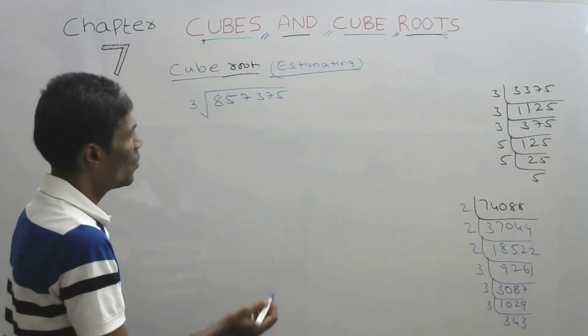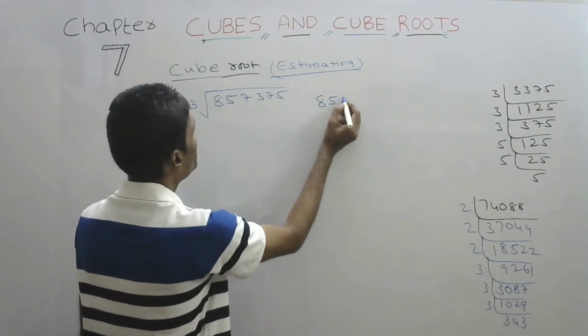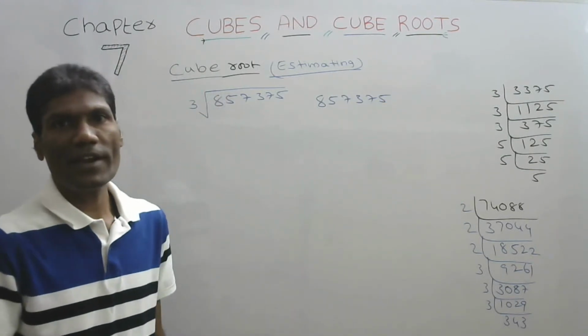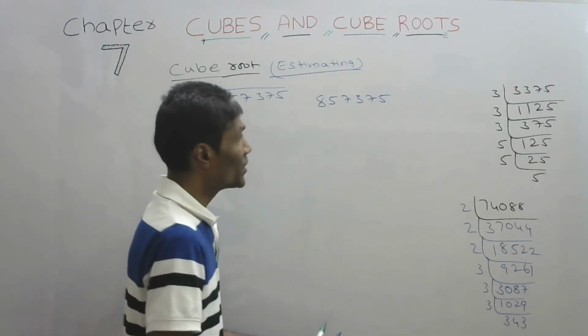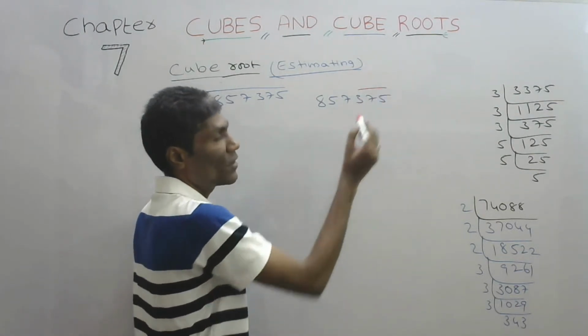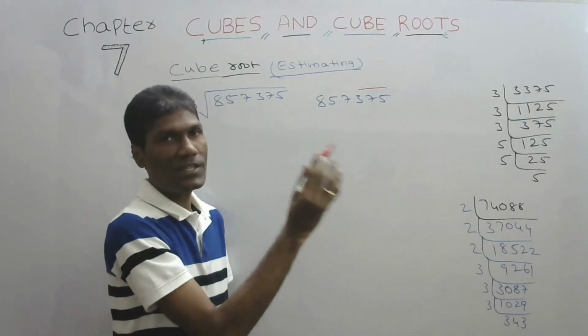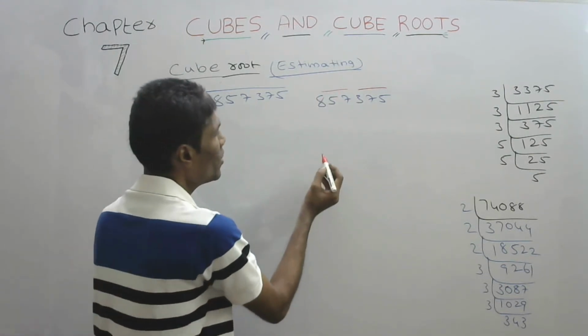Let us see. What we will do is, take this number first, 857375. Now divide it into different groups by taking 3 digits at a time. From the right hand side, that is from the units place, take 3 numbers. Divide it into 2 groups.